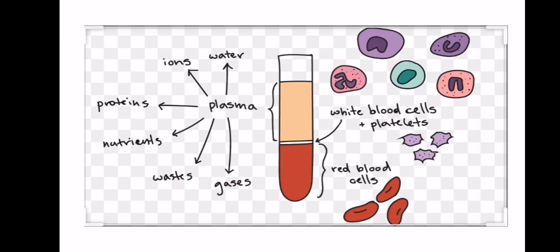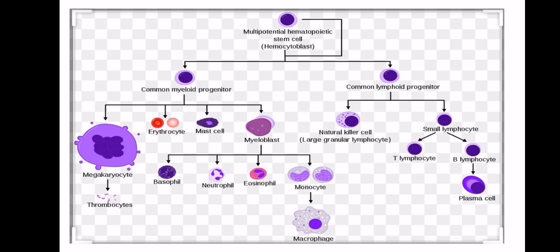This is how important blood is. It is the main connection that transports the nutrients, and transports the waste products from the cells to the kidneys and different organs that remove the waste products. So these are the important functions that blood performs.